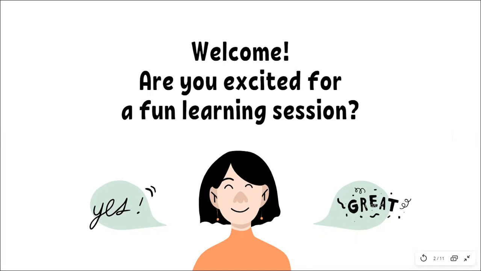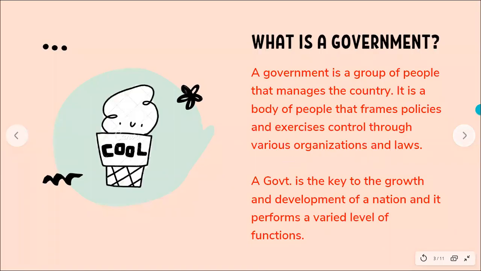And what we have upcoming for this chapter is that we will be learning of the different kinds of governments that exist, what kind of government exists in India. Then we'll talk about the different organs of the government. It's a nice and a fun chapter. So let's see what we have from the very beginning, right? So what is the government first, right?